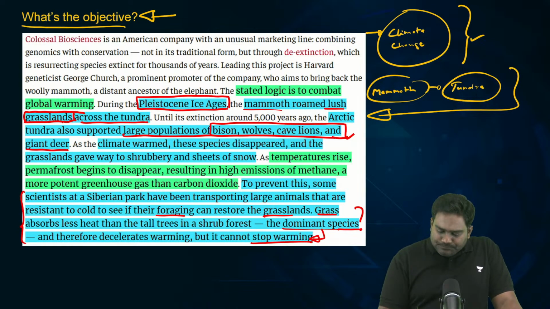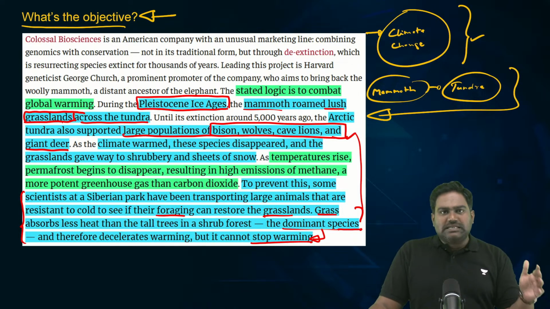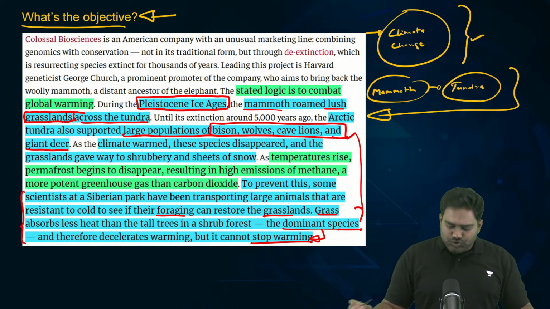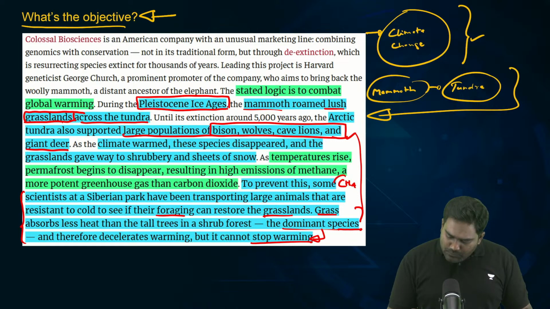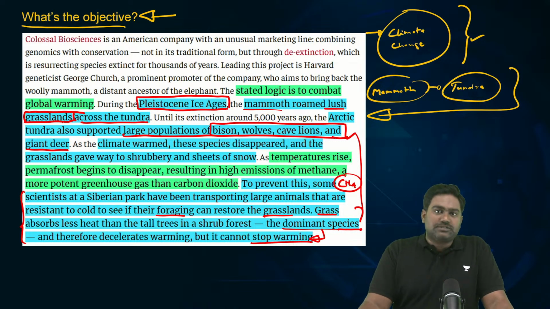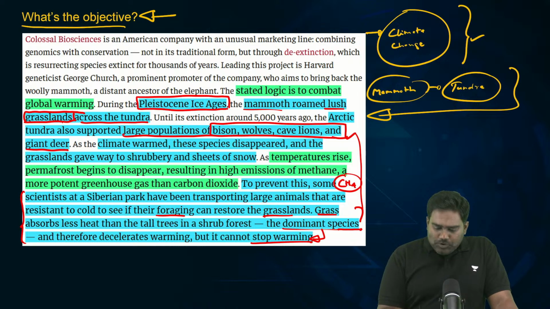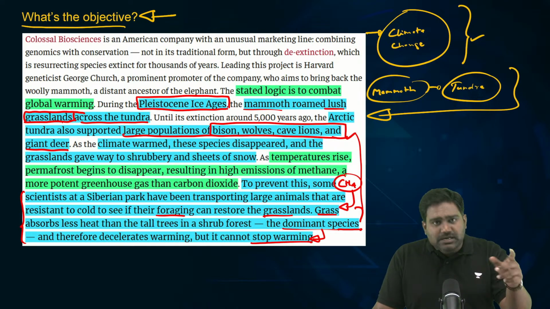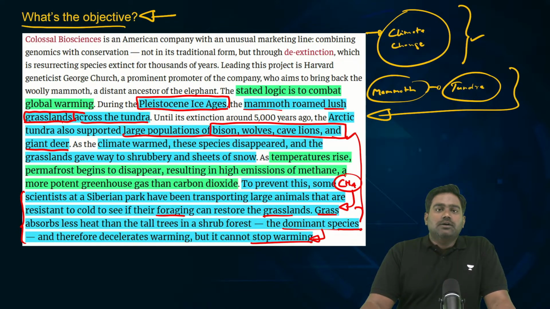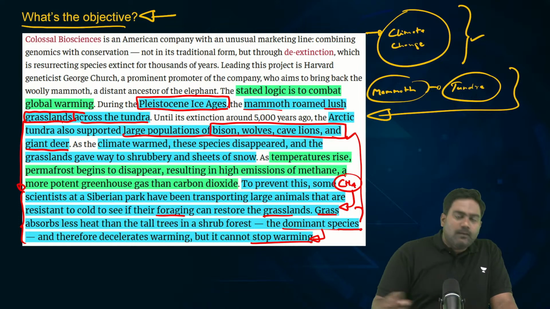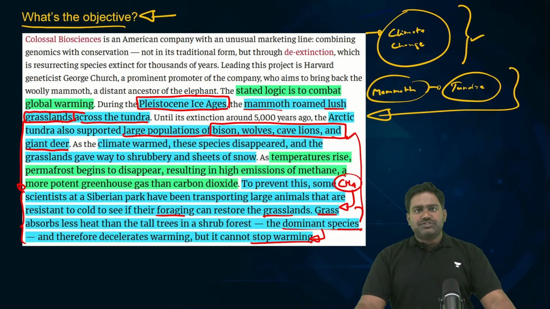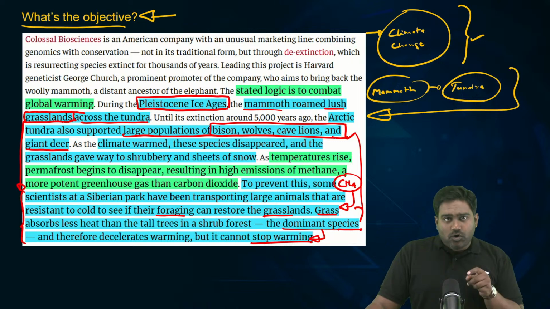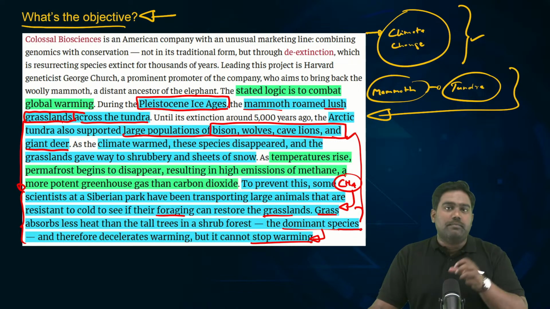See, now what has happened because of the absence of the grassland, permafrost has been exposed to the higher temperatures, and melting snow will essentially release all the methane, which is much more deadly than carbon dioxide as a greenhouse gas. I hope you know that methane has many times higher global warming potential as compared to carbon dioxide. So, this is the end goal of de-extinction. The idea is to bring back some of these species to try and restore those ancient ecosystems in the hope that we can tackle global warming.